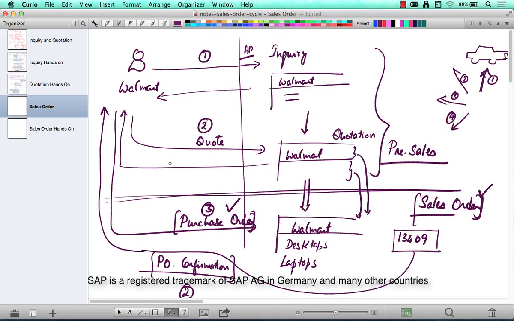So let's quickly recap what we have learned here. We have learned that anything before an order is not really a promise to buy by the customer. So inquiry, quotation, or any of those kinds of documents are called pre-sales. And if the customer likes our quote, he can place an order, and that is called a purchase order from the customer's perspective because he's purchasing, and it's called a sales order from the company's perspective who is selling goods because he's doing a sale.